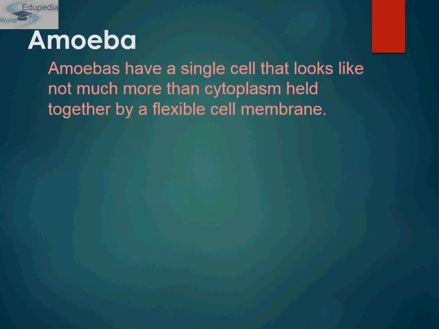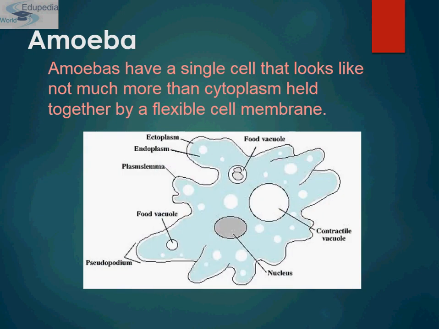Then comes the amoeba. Amoeba have a single cell that looks like not much more than cytoplasm held together by a flexible cell membrane. Amoeba is one of the most enigmatic life forms. They are legendary as the ultimate shape shifters. They have a cell membrane. This is the cell membrane.